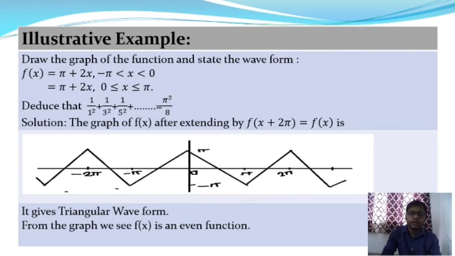First of all we are going to find the coefficients of the Fourier series expansion, and here is the graph of the given problem. The graph of the function f of x, after extending by f of x plus 2 pi is equal to f of x, has period 2 pi. Here is the graph of this function, and this graph looks like a triangular waveform. From this graph we see that f of x is an even function.